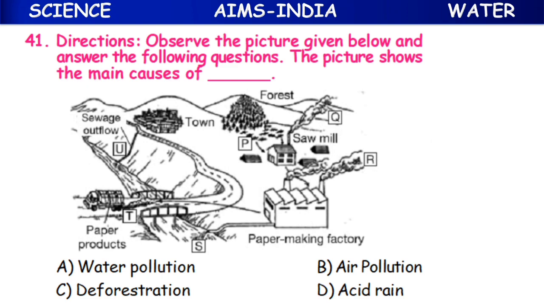Now 41st one is the directions here. Here is a picture, children. So you can see some factories, some mills, forest, and some paper products and all that. Sewage outflow, in the sense, is nothing but the waste which is going to be thrown out. So observe the picture given below and answer the following questions. The picture shows the main causes of.